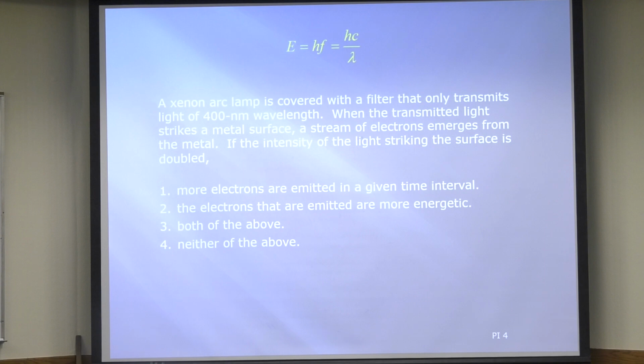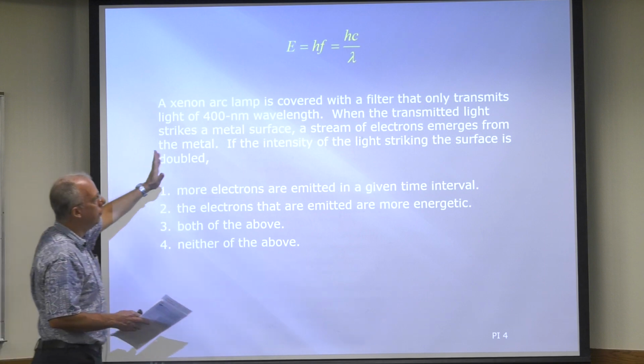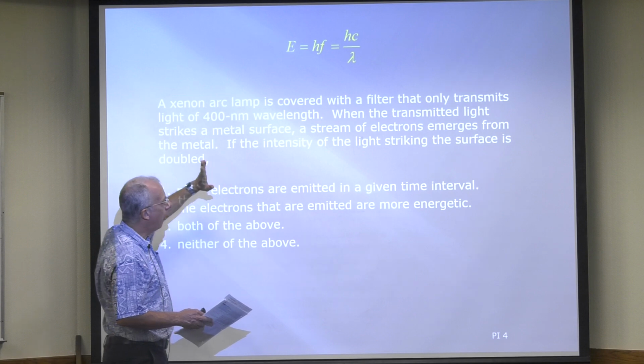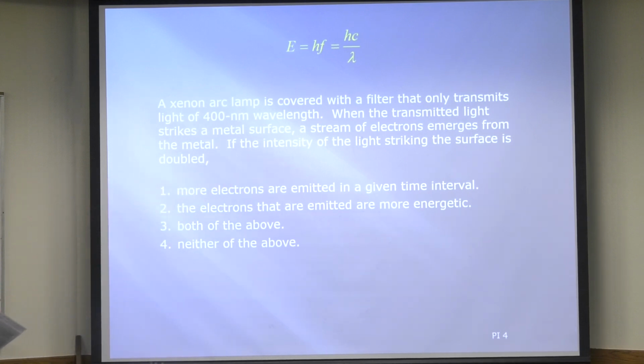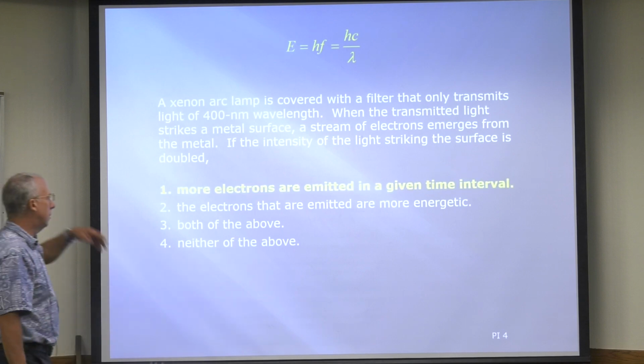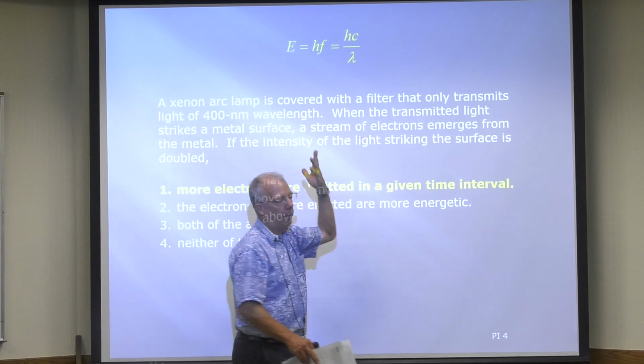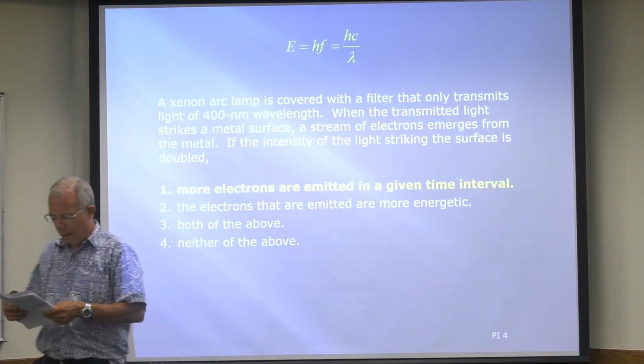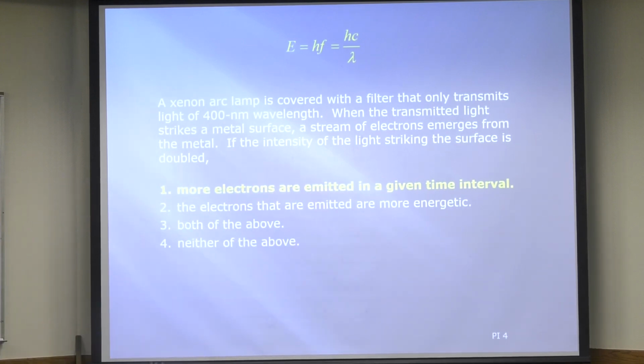All right. So look, we're not changing the frequency. All we're doing is changing the intensity. The intensity is the number of photons per second, right? Bright light has a lot of photons. Dim light has a small number of photons per second. So if all you're doing is increasing the intensity, you're getting more photons, so that means you're going to get more electrons, right? More electrons are emitted in a given time interval. Okay, that makes sense.